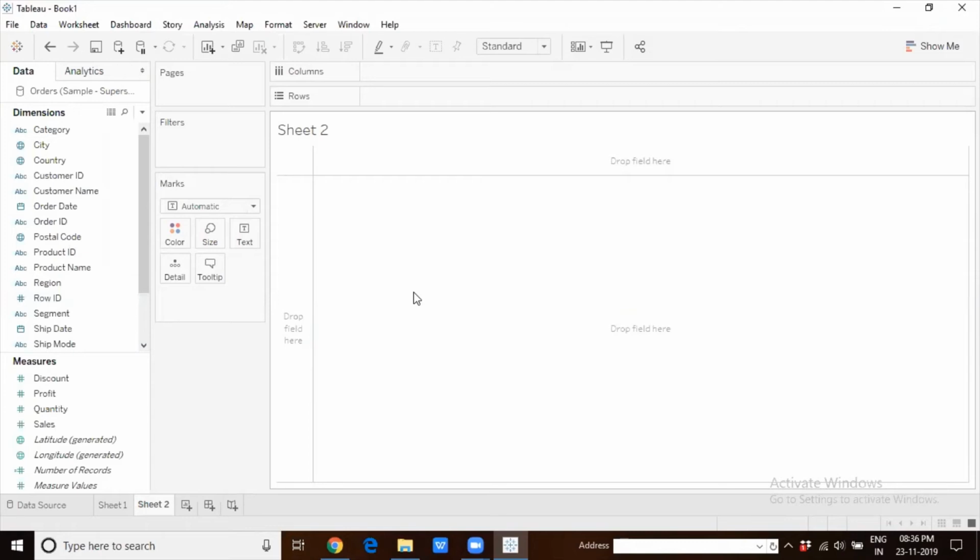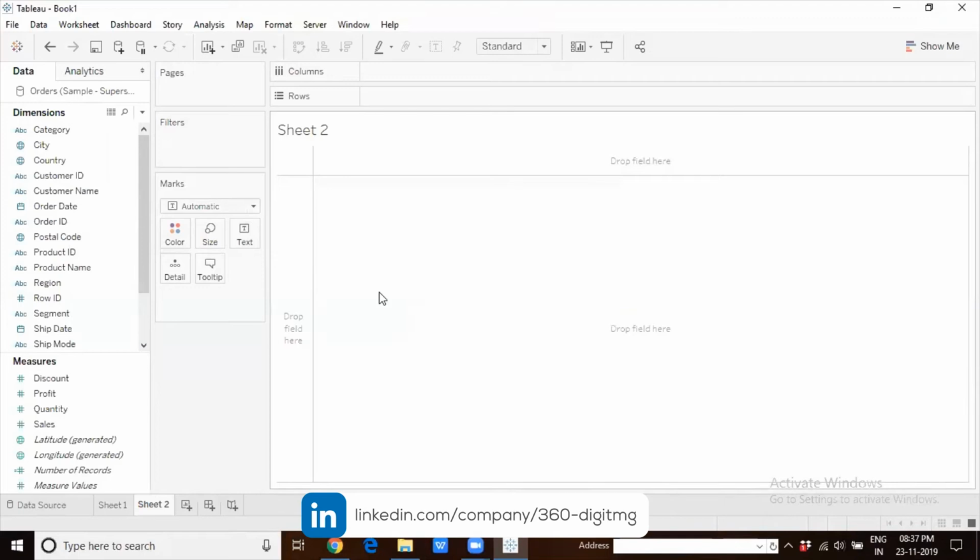You can do it directly on your chart itself. Parameter actions have been enhanced with the latest 2019.3, in the sense that you can create the parameters when you're putting the action. Okay. So let me give you one example on this. We'll do a couple of examples because this is again a very interesting feature.